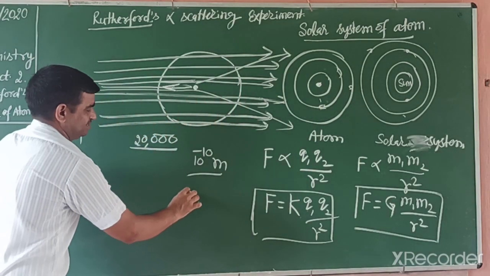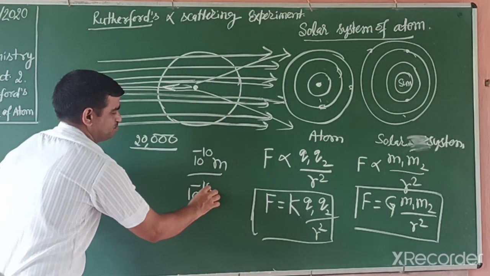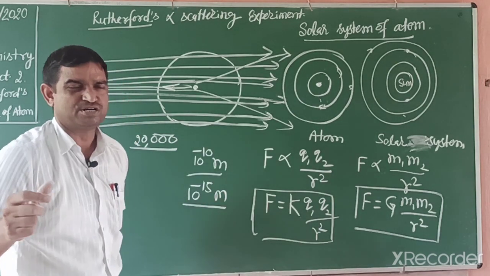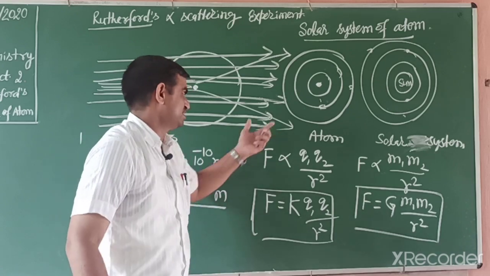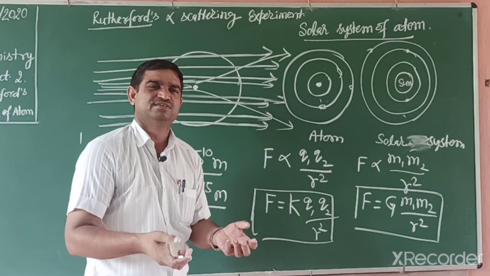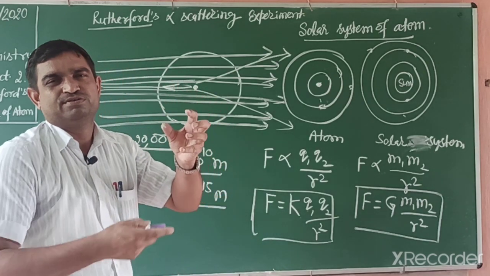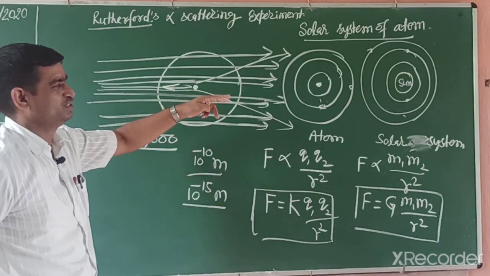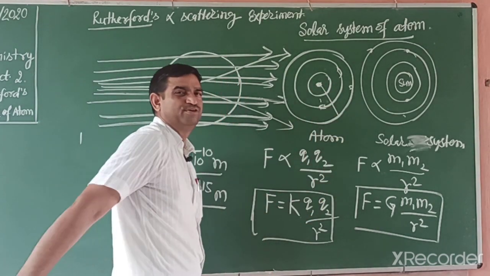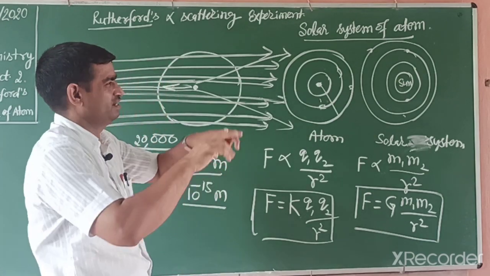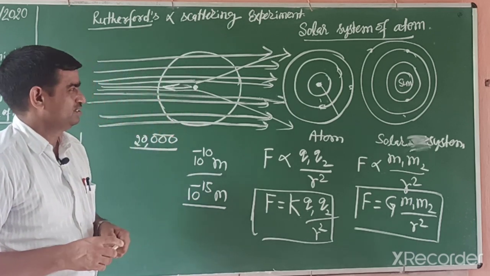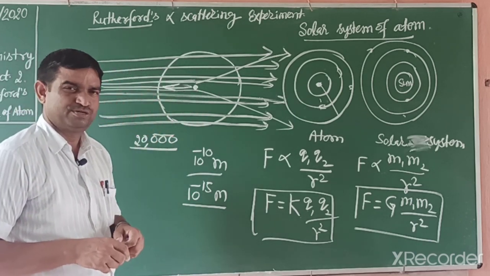The nucleus size is 10 to the power minus 15 meter. That is very, very small, about 1 lakh times smaller than the atomic radius. Students, imagine like this: if the nucleus is the size of a cricket ball, then the atom's radius is 5 kilometer. If the nucleus is like a domestic fly, then the atom is like our football ground. This is one imagination.